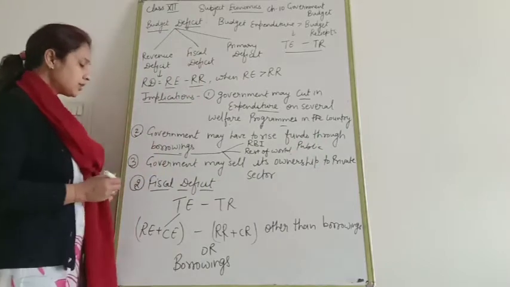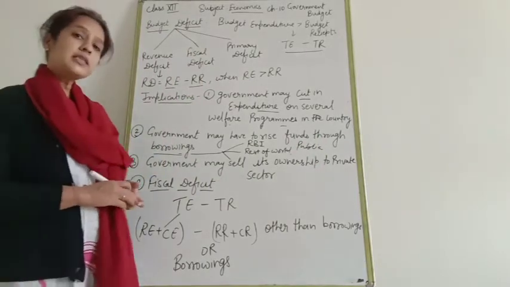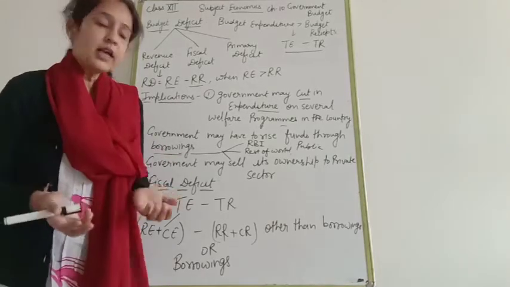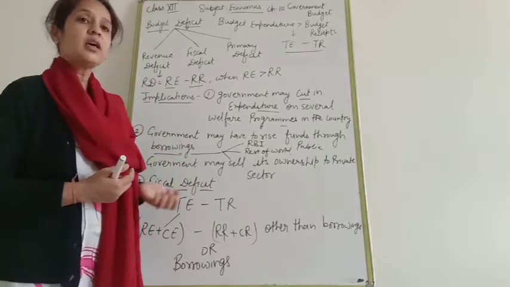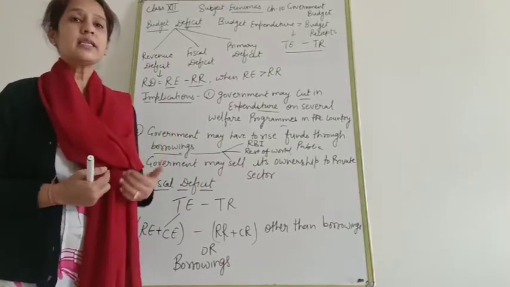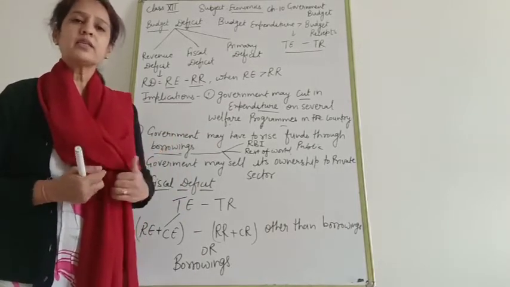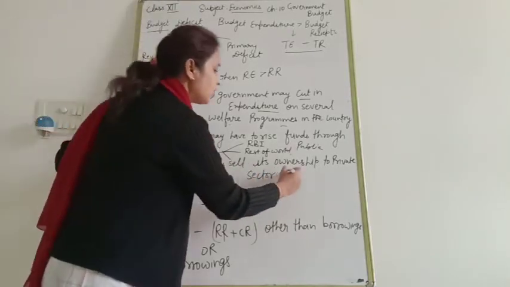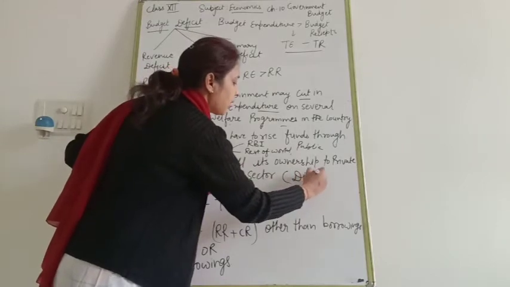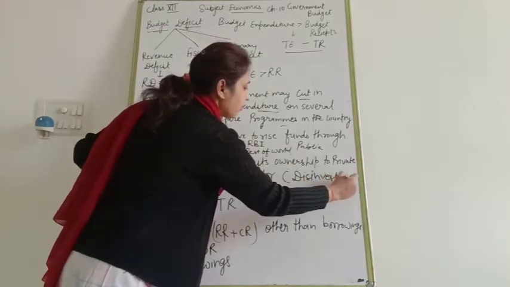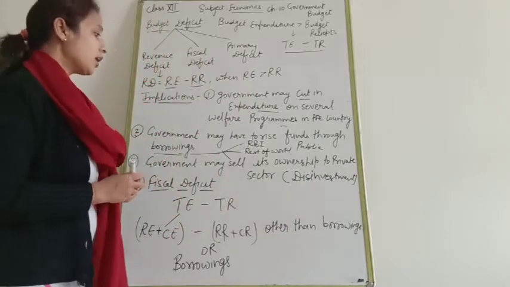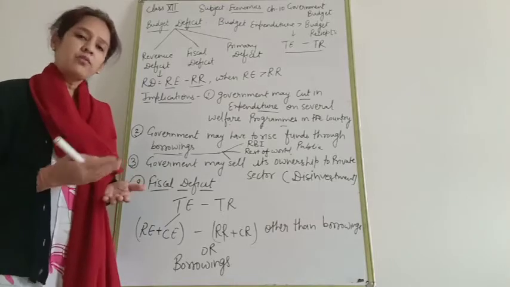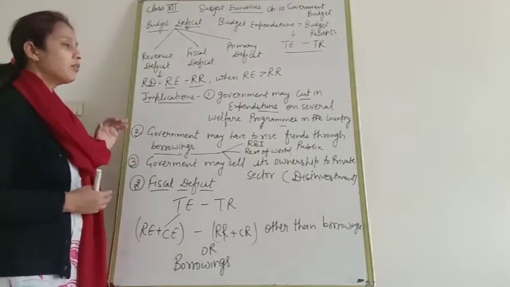Clear? Next, third, government may sell its ownership to the private sector. How can government sell its ownership to the private sector? Through selling of shares and debentures of public enterprises to private enterprises. That is known as disinvestment. So government can arrange funds through disinvestment by selling its shares to private sectors. Clear? That is known as a revenue deficit.